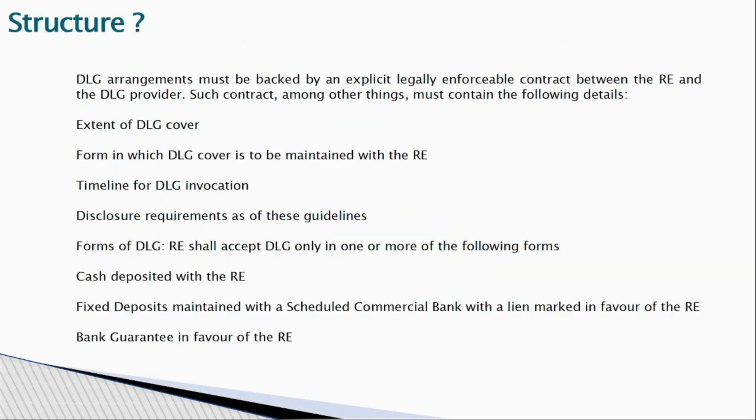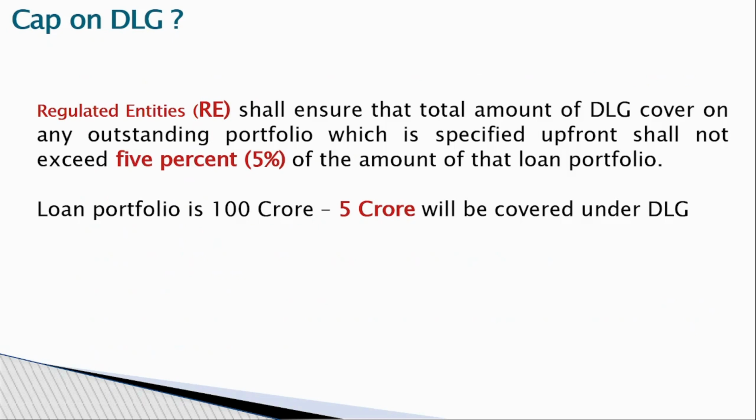So what is the structure? What is the cover? What is the claim period? What are the disclosure guidelines? And whether you have to maintain a cash deposit with the regulated entities? For example, if you are lending 100 crores, then 5% will be default loss guarantee. That 5 crores cash should be kept with the regulated entity, or you make a deposit in another bank and mark a lien for the regulated entity. Everything you have to mention in the agreement, including the bank guarantee and in whose favor.